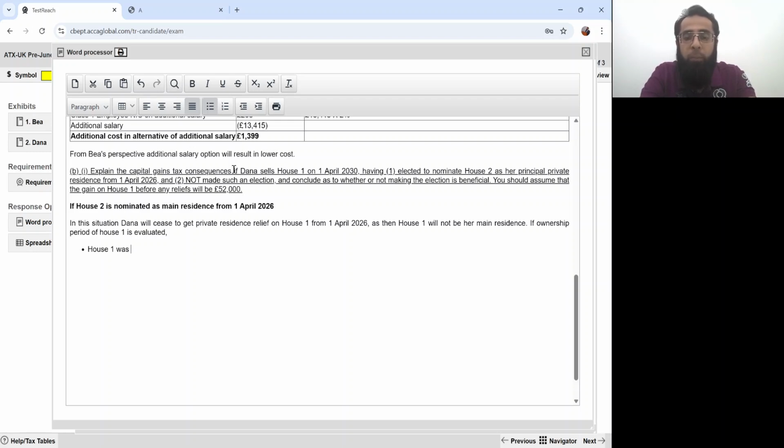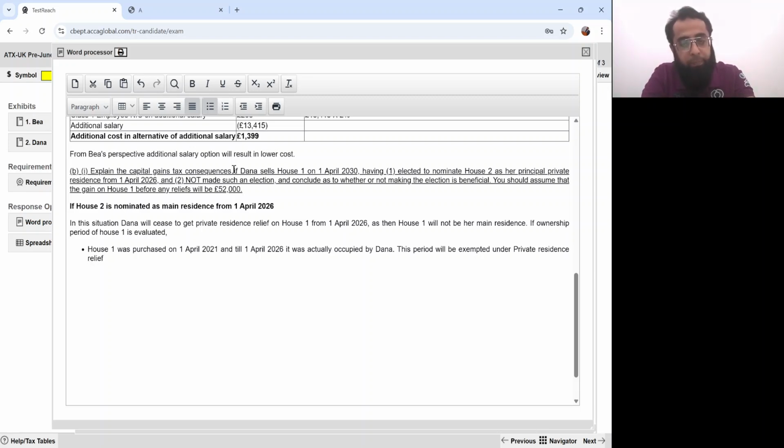House 1 was purchased on 1st April 2021 until 1st April 2026. It was actually occupied by Dana. This period will be exempted under private residence relief. Okay. Now, from 1st April 2026 to disposal date of 1st April 2030, this house was let out.